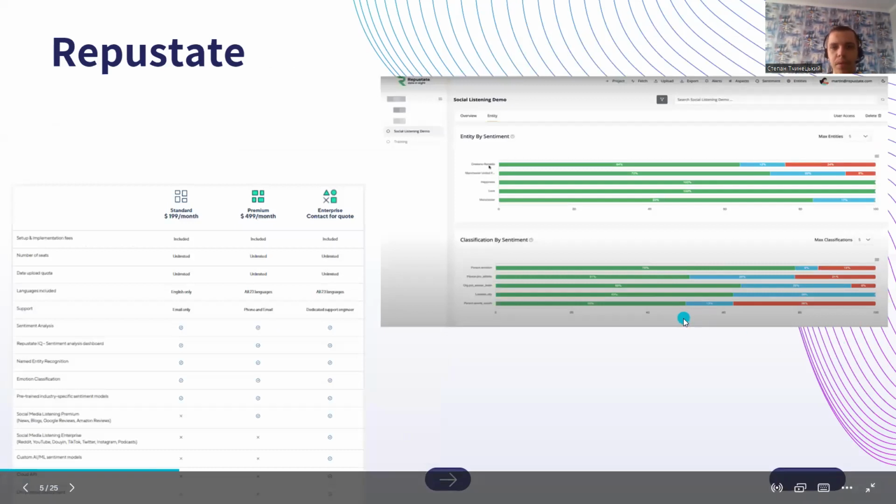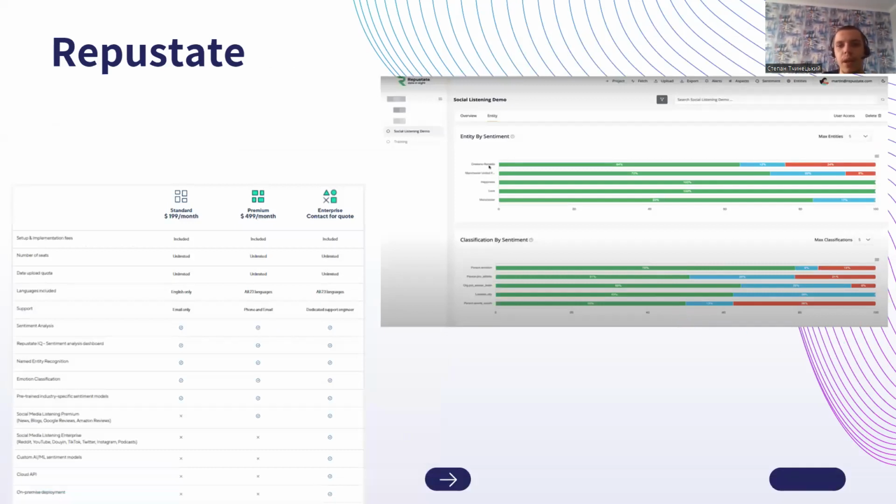So here's Rapid State. Rapid State is also a big platform. It's only gathering data from social media, and I think it's a good idea because nowadays we are using mostly the internet and don't mostly use TV, radio, or newspapers.